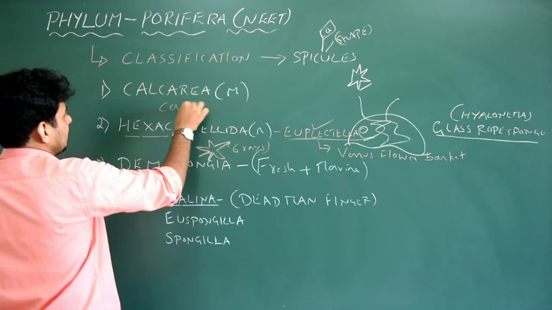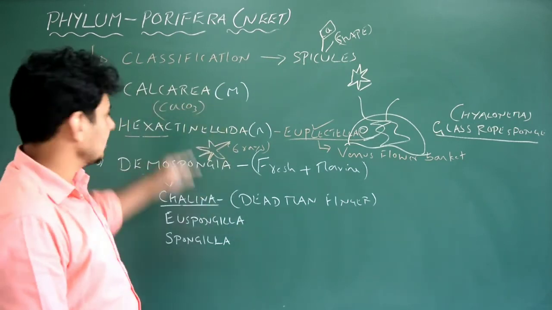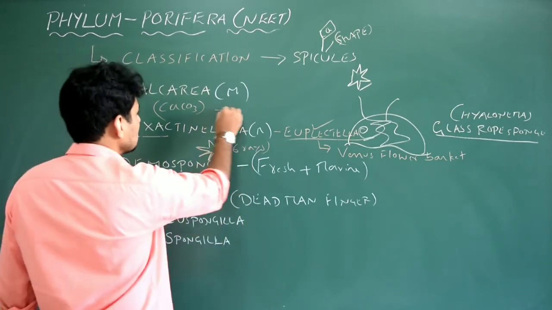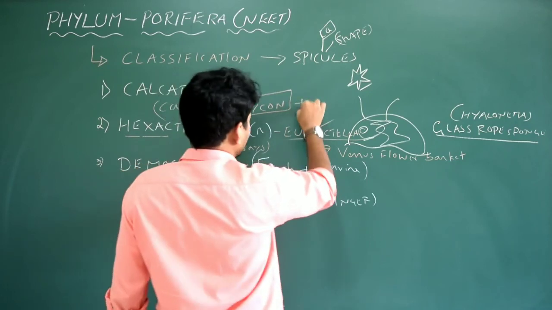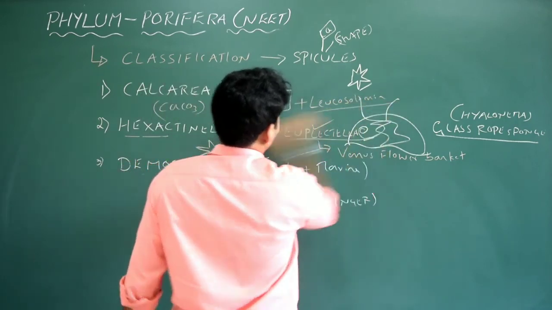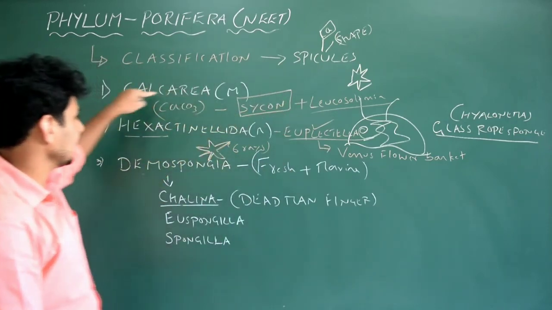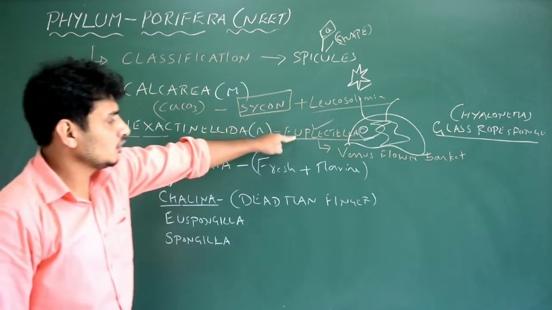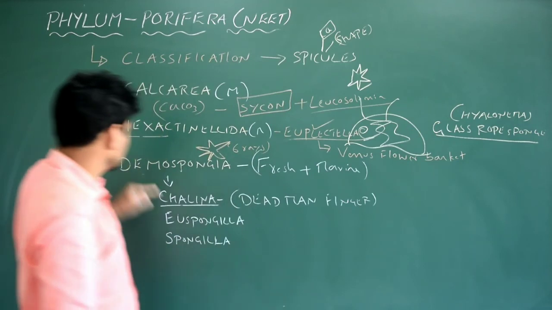Calcarea: if the spicules are mainly made up of calcium carbonate and they are marine animals, they all belong to Calcarea. Examples include Sycon and Leucosolenia. So the examples: Sycon, Leucosolenia for Calcarea; Euplectella, that is Venus flower basket, and Hyalonema, glass rope sponge, for Hexactinellida.